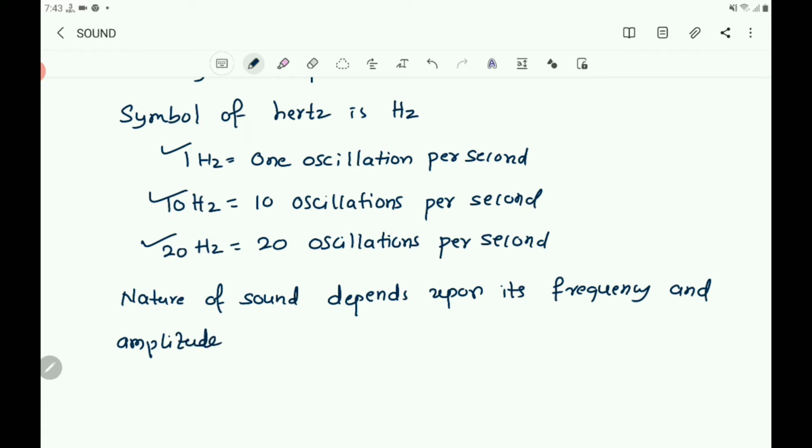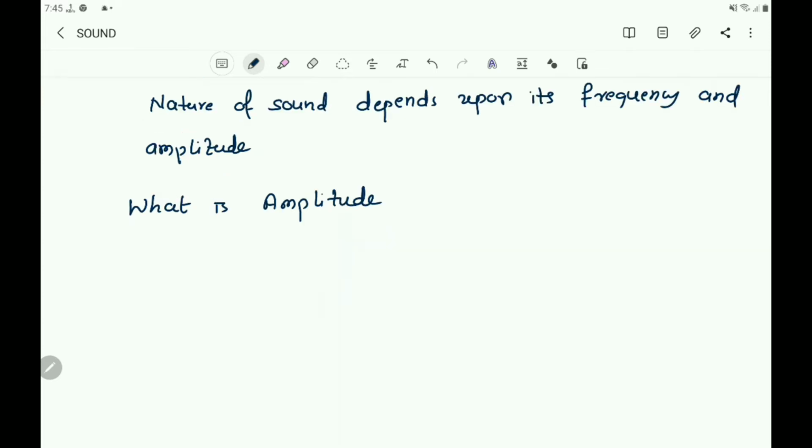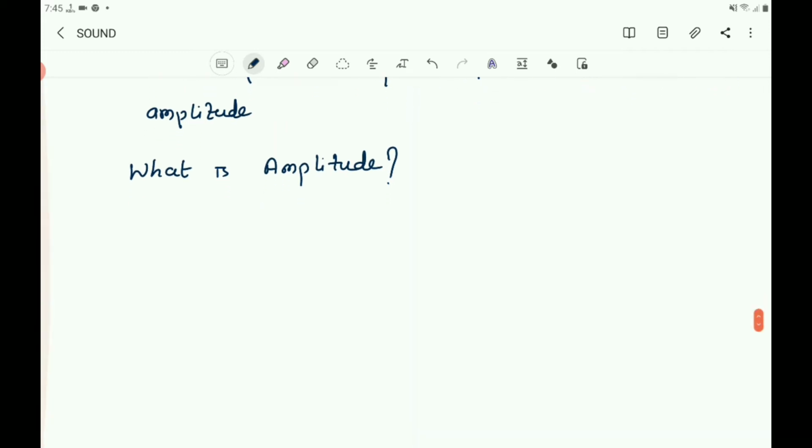Then what is amplitude? Then you write, what is amplitude? The amplitude of a sound wave can be defined as the loudness or the amount of maximum displacement of vibrating particles of the medium from their mean position when the sound is produced.